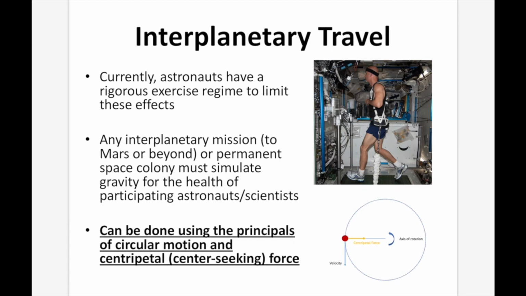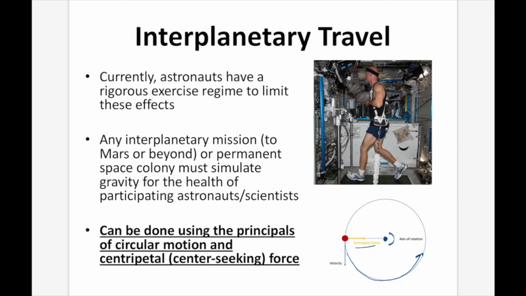So what that means is that if you have an object rotating around something, here's its axis of rotation right here in this middle circle. So this ball is going down and it's following this path all the way around the dotted line. As it does this, there's a center-seeking force, this centripetal force that you can see right there, that's pulling it towards the center. So it's actually being pulled towards the center as it's rotating around its axis.